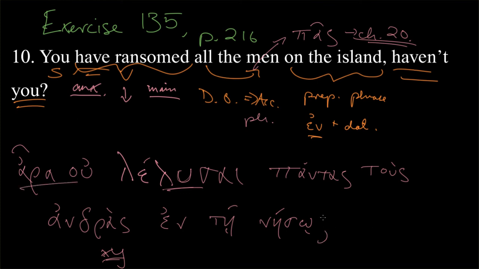So all we need to do to put a bow on this is put the Greek question mark, the semicolon, at the end. So what do we have? Ara u lelusai, pantas tous andras en te neso, question mark. That should do it. See you then next chapter, next lesson.